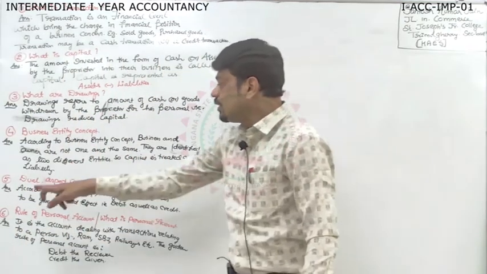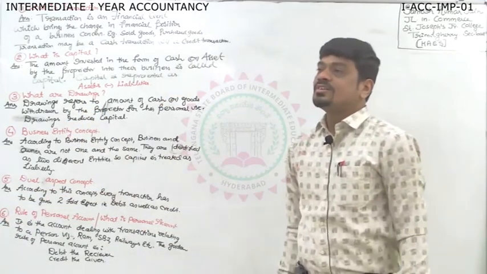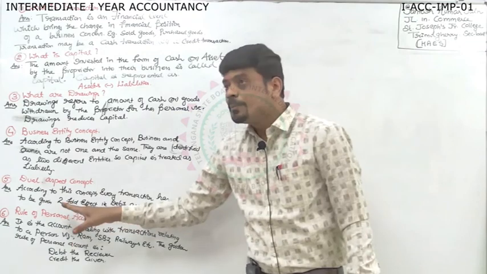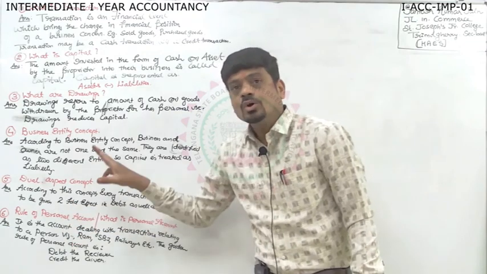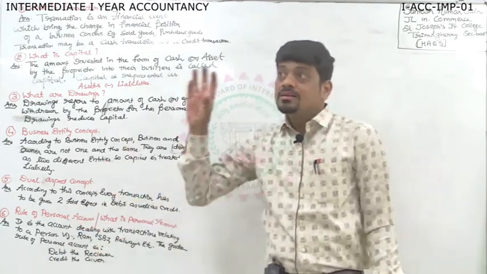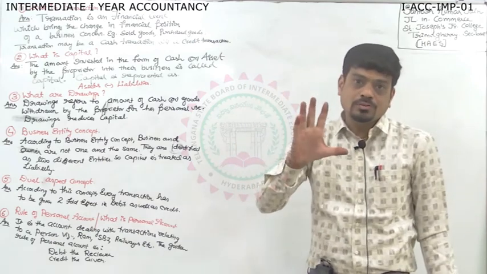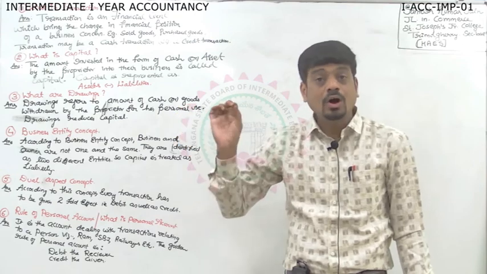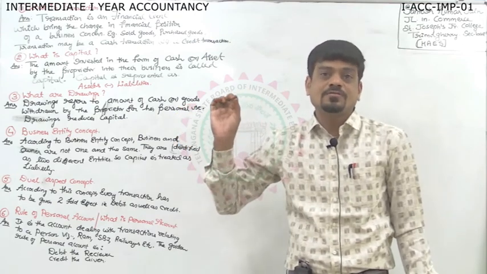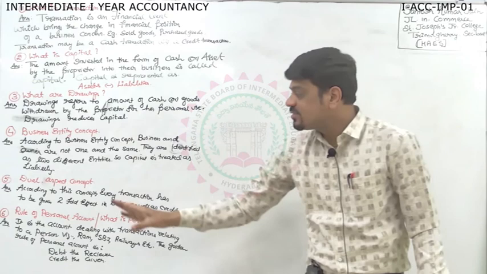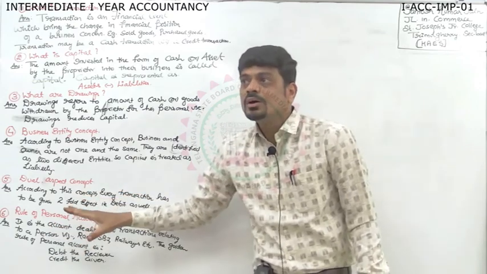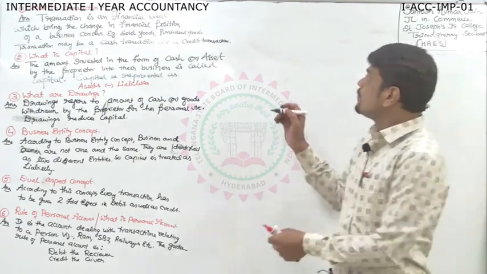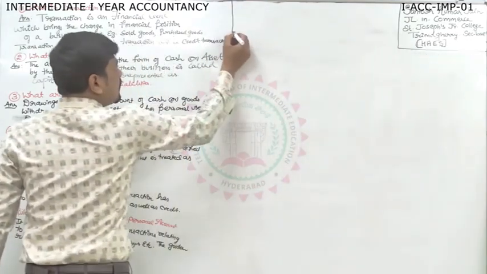Now, by learning this 6th question, you have learned 3 parts: personal account, real account, nominal account. This can be a question for 5 marks also. If they say explain the golden rules of accounting or explain the classification of accounts, then these 3 parts you are going to write: personal account, real account, nominal account. These are the few important questions I took.